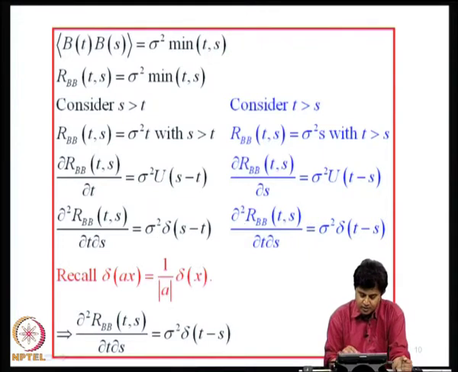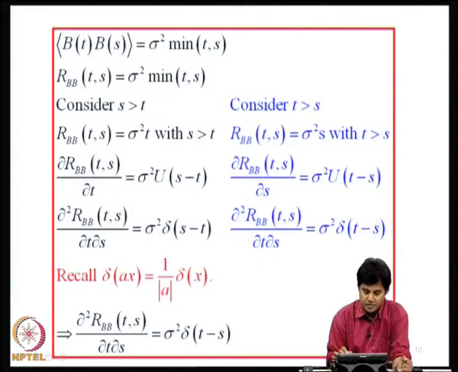We can also consider the situation t greater than s separately, and using similar logic we can show that the second partial derivative of R_BB(t, s) with respect to t and s is sigma square Dirac delta of t minus s. But if you recall, Dirac delta of Ax is nothing but 1 divided by modulus of A into Dirac delta of x. So using that property we can show that the second derivative of R_BB with respect to t and s can be written as sigma square delta of t minus s. This, as we know, is the autocovariance of a white noise process.